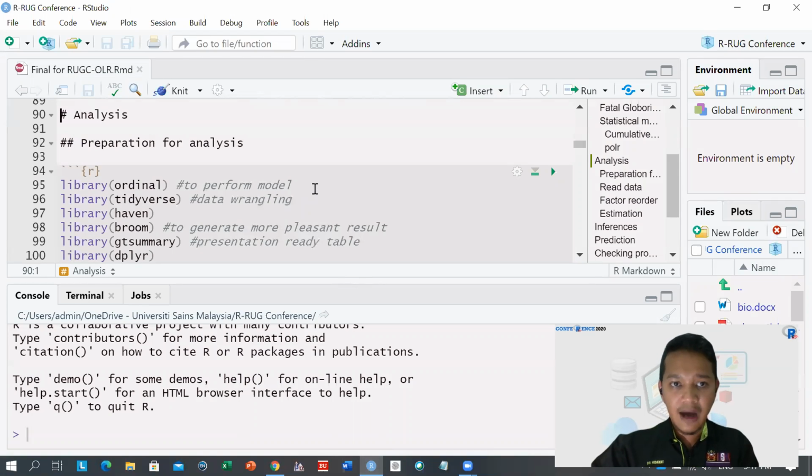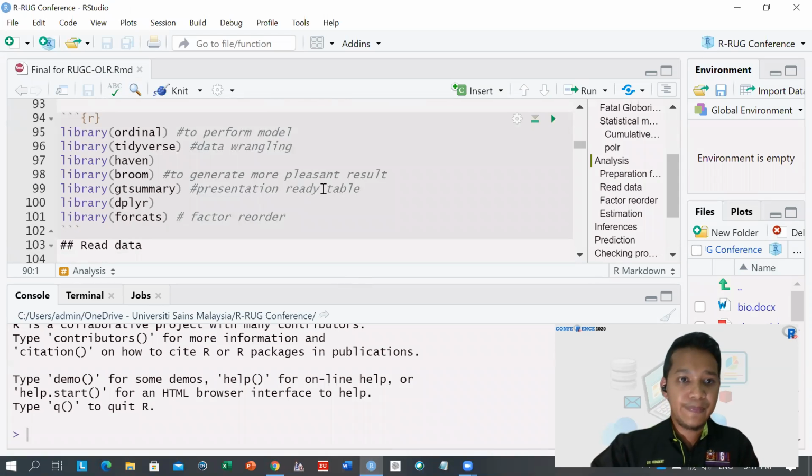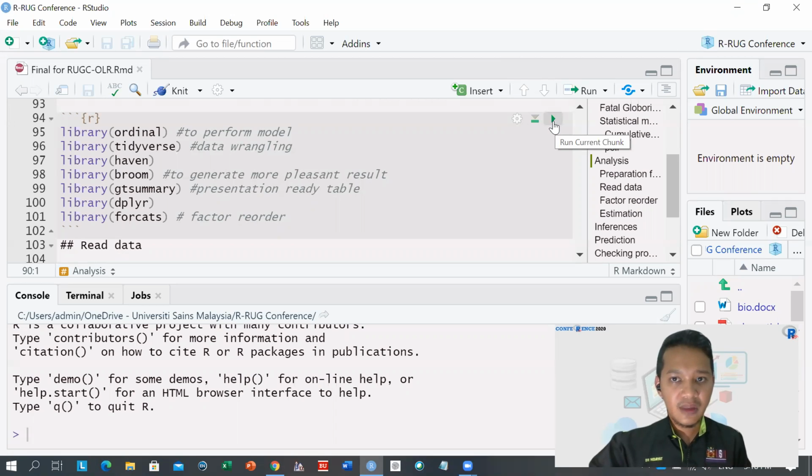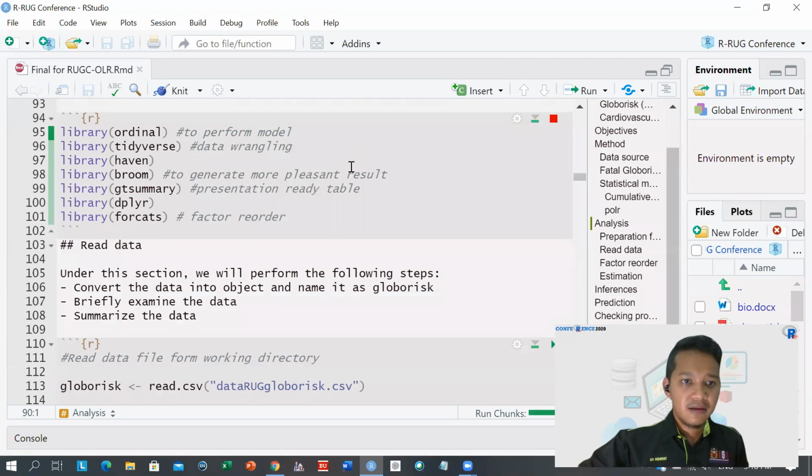First of all, we have to prepare for our analysis by loading all sorts of packages. I will load ordinal to perform the modeling, tidyverse for data wrangling, broom to generate more pleasant modeling results, and also gtsummary to create presentation-ready tables. The last two are dplyr and forcats for factor reordering. Okay, let's run the chunk.